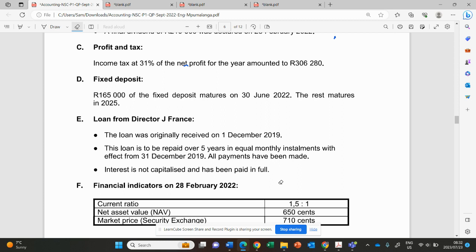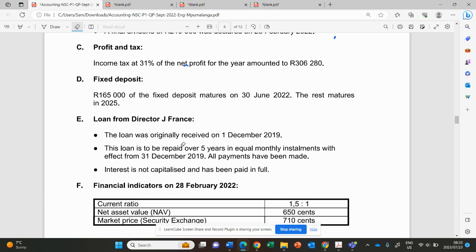So they said it is being paid in full, so no record of the interest. You don't have to calculate interest and record it. You're complicating things, because they said we paid the interest in full. What we are looking for is the current portion of the loan, the short-term loan, the loan that will be payable within the next 12 months.